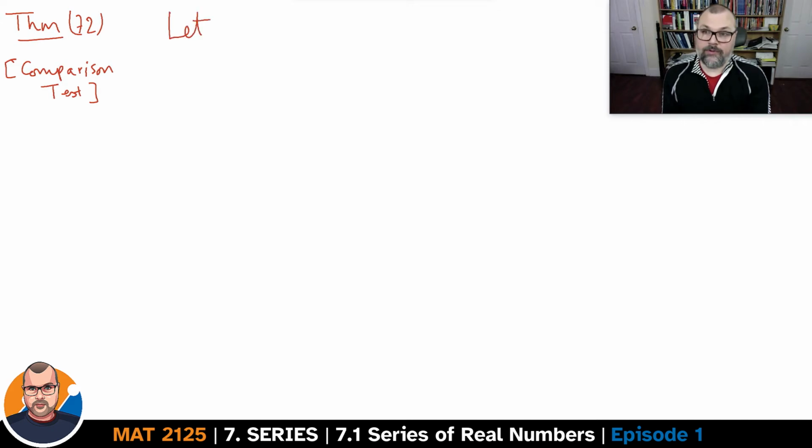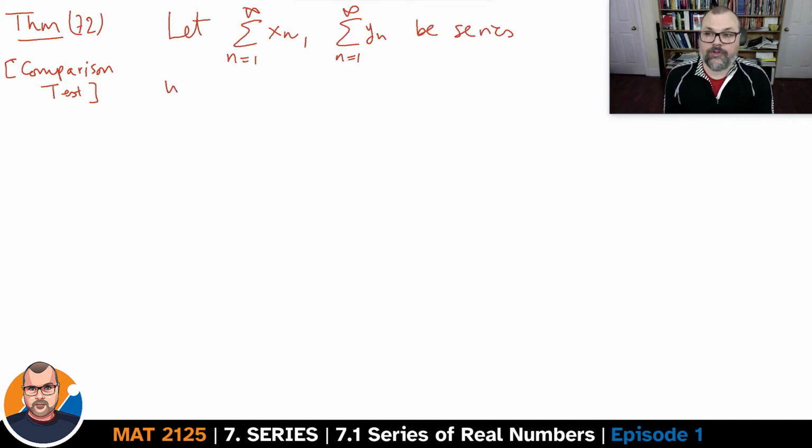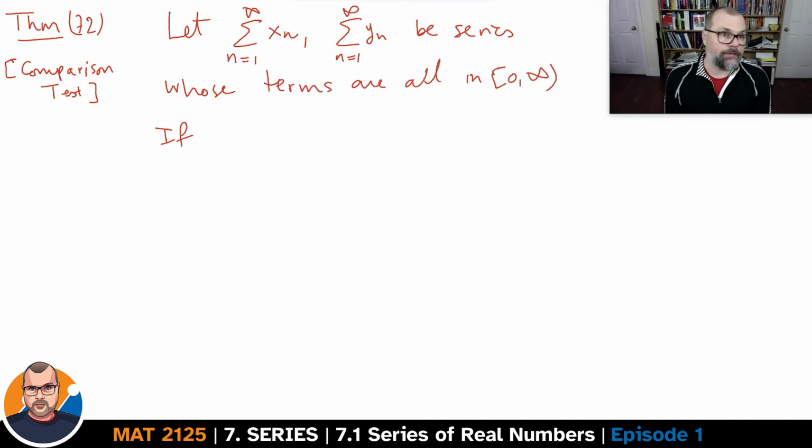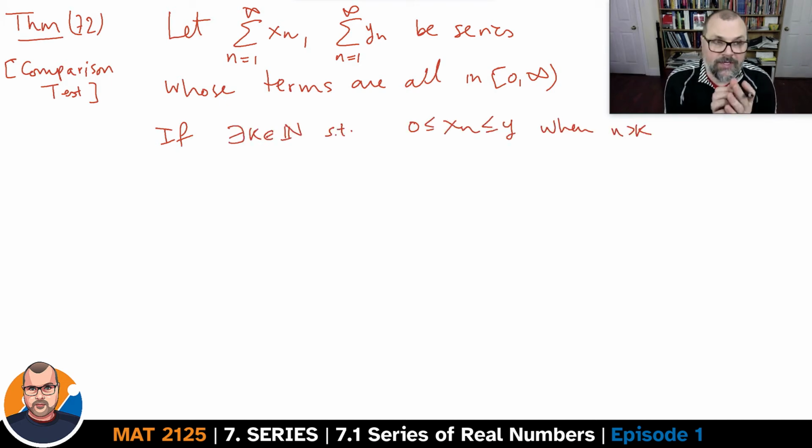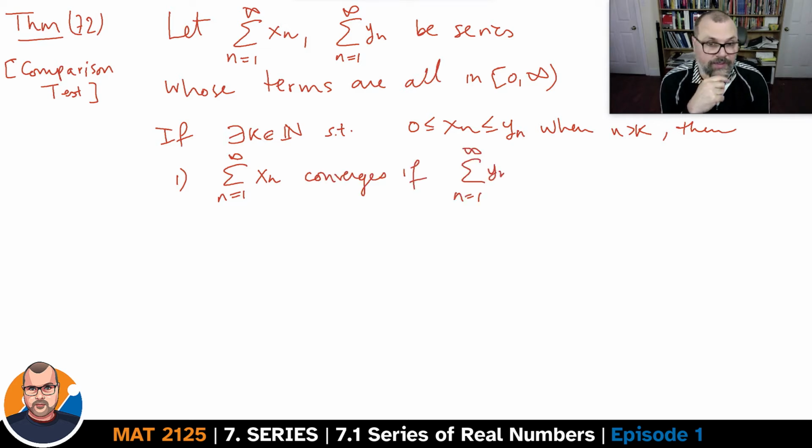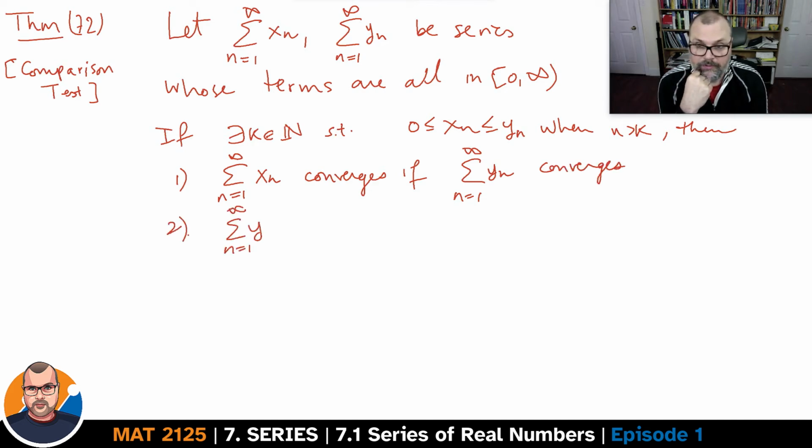If you have two series whose terms are all non-negative, and there is a point in the sequence of the terms for which the terms xn are all smaller than the corresponding terms yn after the point, after the threshold k, then the series of the xn will converge if the series of the yn converges, and the series of the yn diverges if the series of the xn diverges.